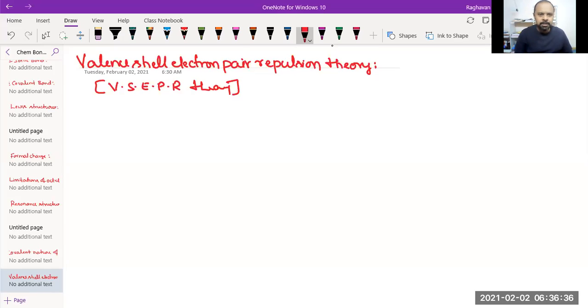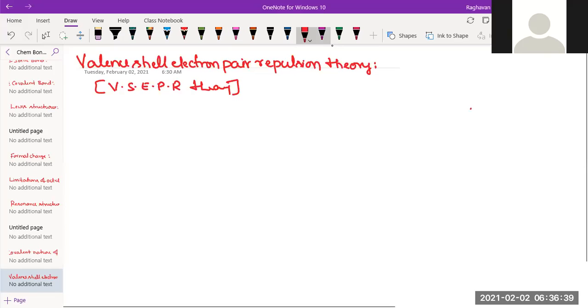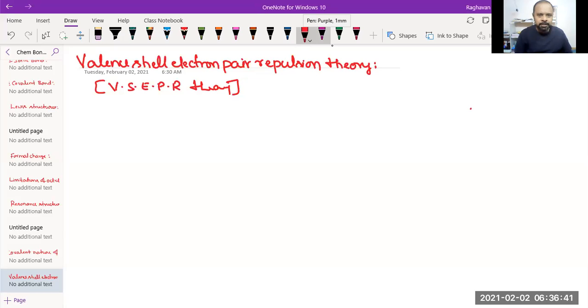So why is this theory? What is the focus of this theory? Importantly, let's see now. When you take molecules like hydrogen, it's a diatomic molecule. Directly we can say H-H is the structure, or it may be N2, N triple bond N, no problem. Oxygen, O double bond O; CO, C triple bond O. See, these molecules we can explain the structure.